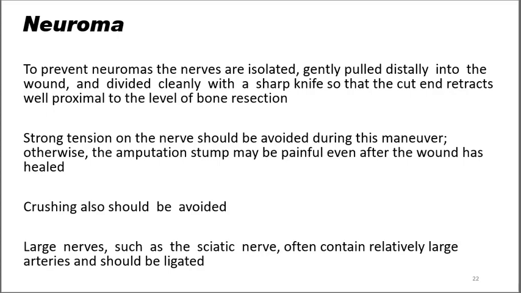Now, strong tension of the nerve should be avoided during this maneuver, otherwise, the amputation stump may be painful even after the wound has healed. Crushing of the nerve should also be avoided, and large nerves such as the sciatic nerve, which contains a large amount of blood vessels, should be ligated.